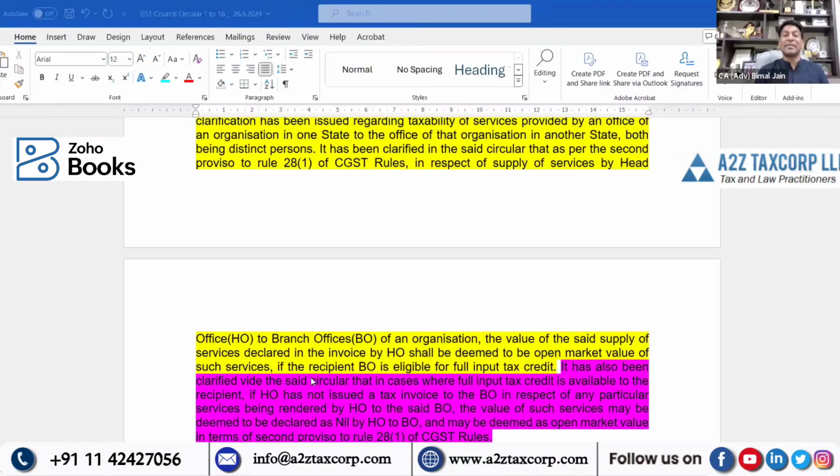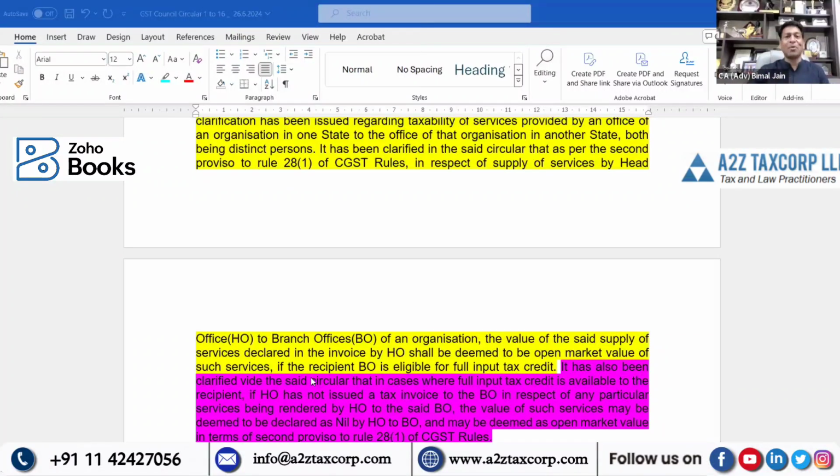When it is cross-charge, services become cost in the hands of the recipient, because they are not entitled for full ITC and they can't take advantage of second proviso of Rule 28 Subrule 1. Only liberty and relief given in circular number 199 was that salary costs need not be included in total cost for the chargeability of GST when we are deciding cross-charge. So that is the only relief you can draw when the recipient is not entitled for full ITC.